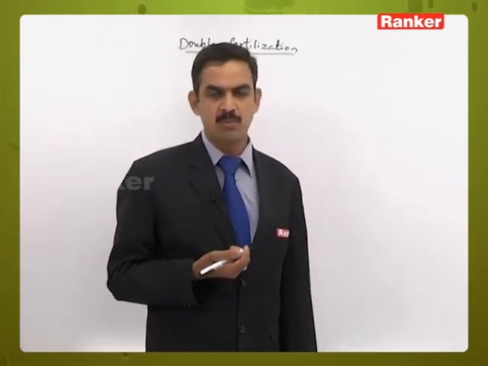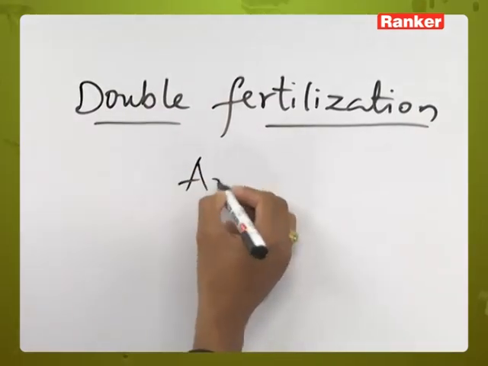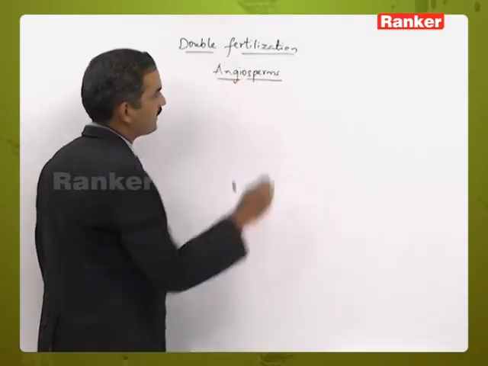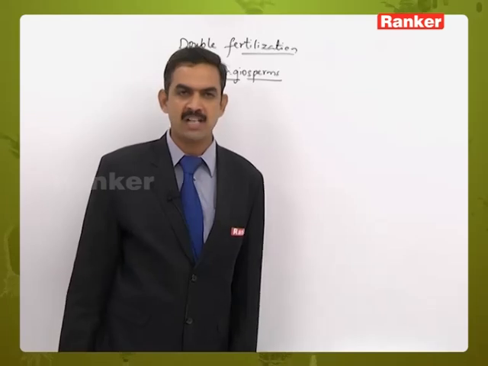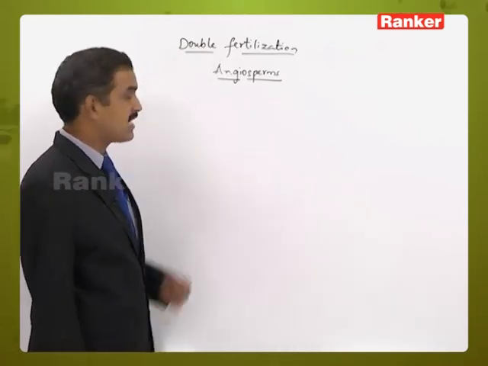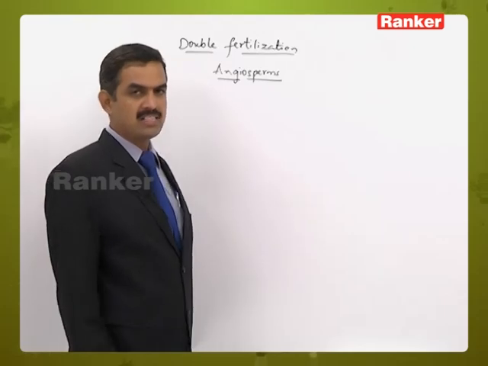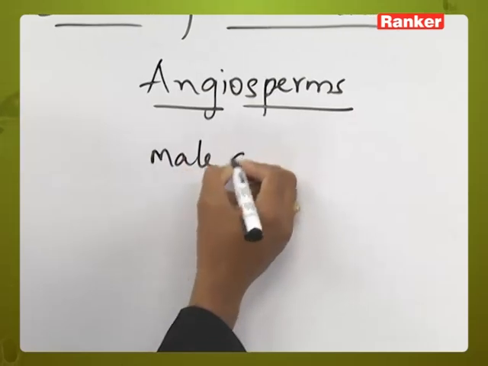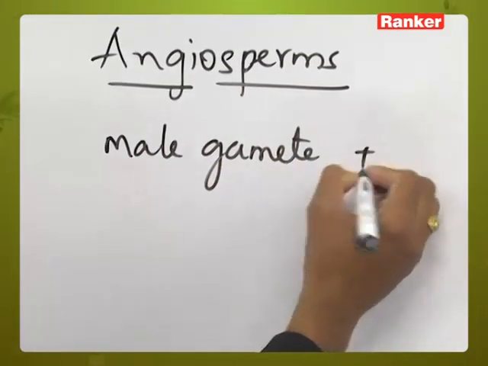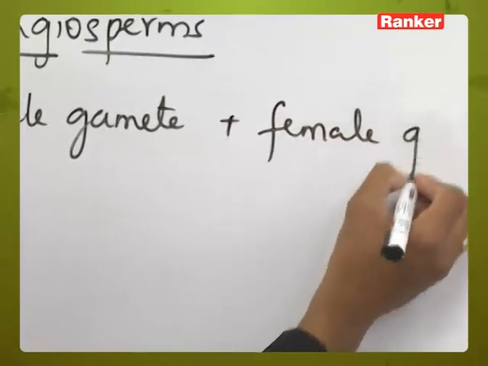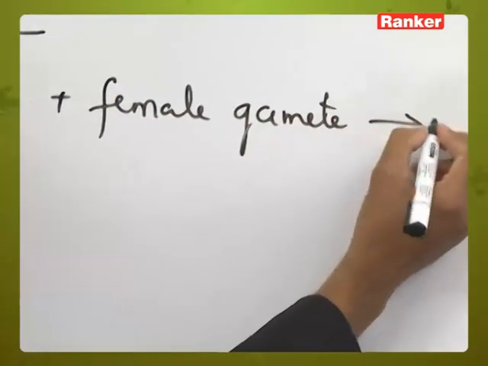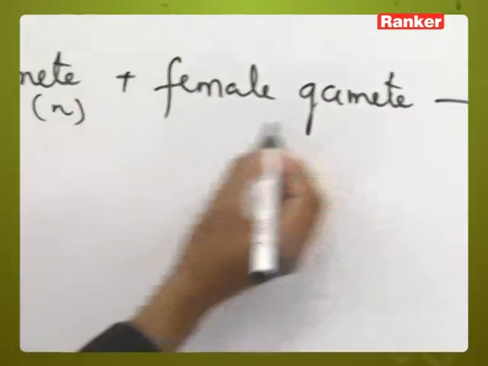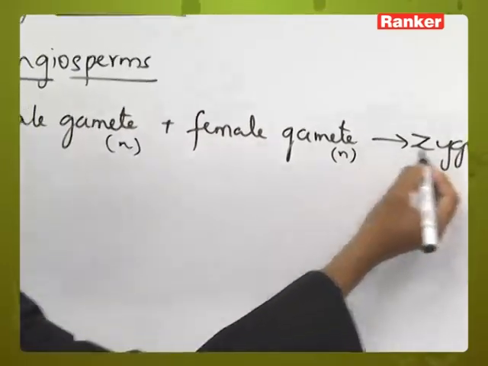In which type of plants can we observe double fertilization? This is a special mechanism that is observed only in the angiosperms. No other plant species will exhibit double fertilization. Here fertilization is taking place twice, that is why we call it double fertilization, in which a male gamete will fuse with a female gamete to produce a zygote.